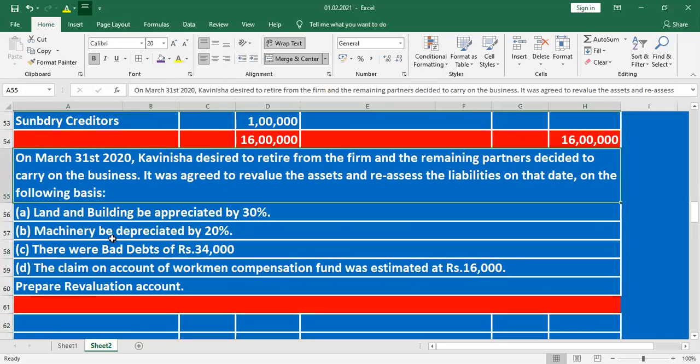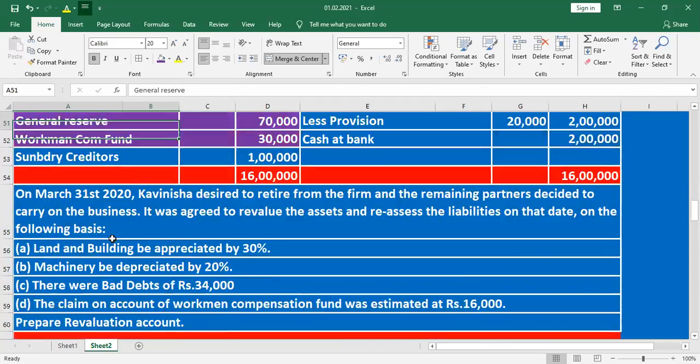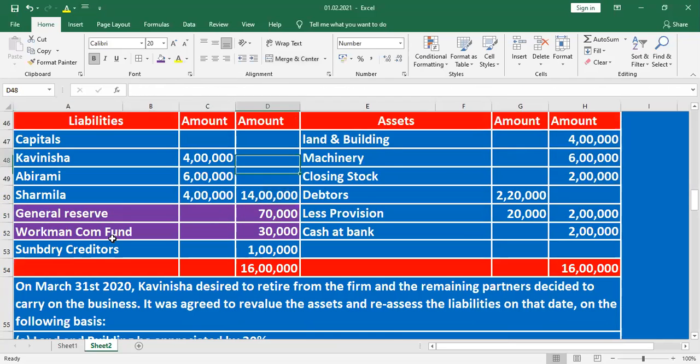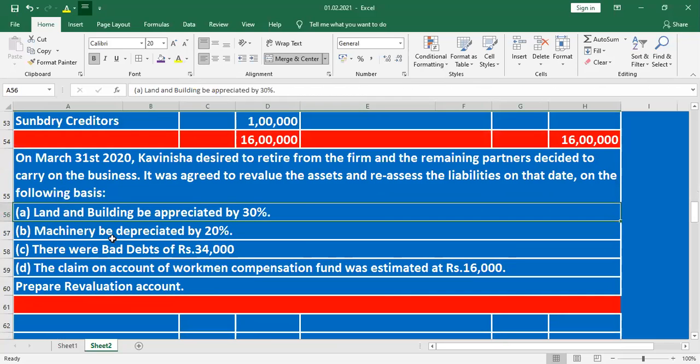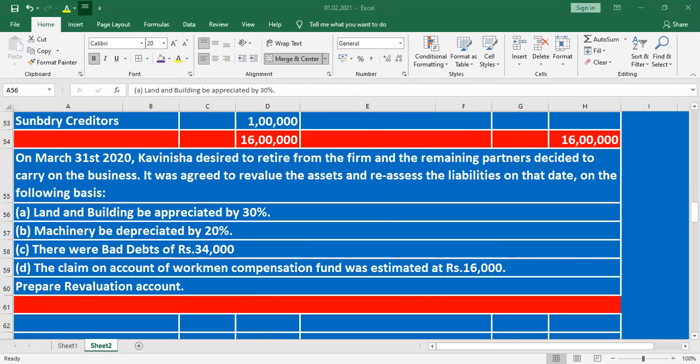Land and building to be appreciated by 30%. Listen, what is the land and building value? Here land and building is 4 lakh. The value of land and building was appreciated. Is it a gain for us or a loss for us? It's a gain for us. Very good.